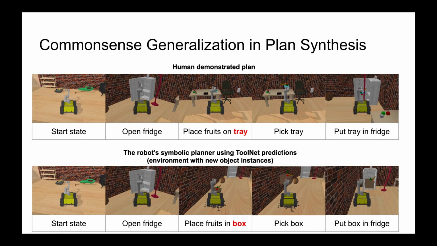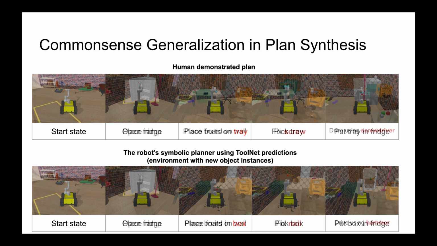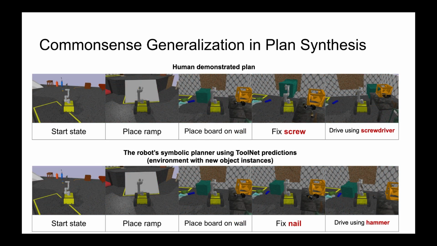We see a reduction in the effective branching factor by nearly 9 times using predictions of the learned model compared to uninformed plan search. Similarly, as shown here, ToolNet is able to generalize in other domains like factory as well.